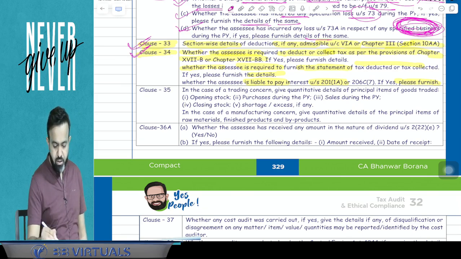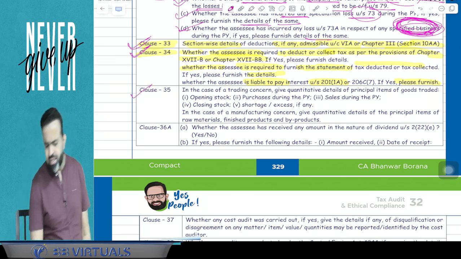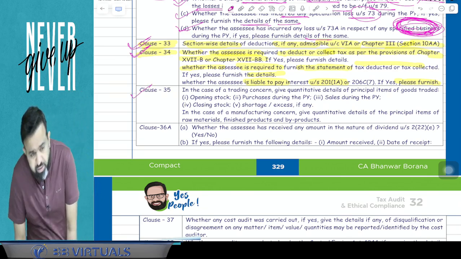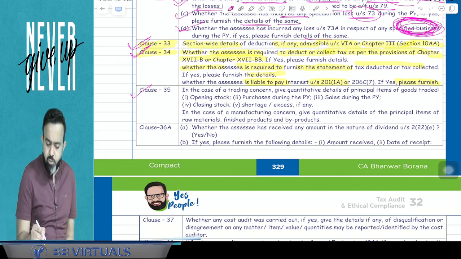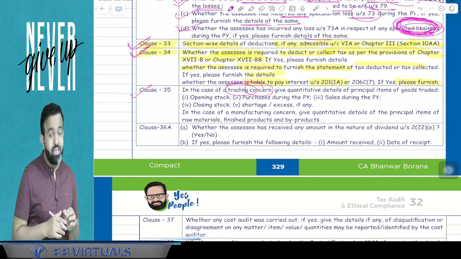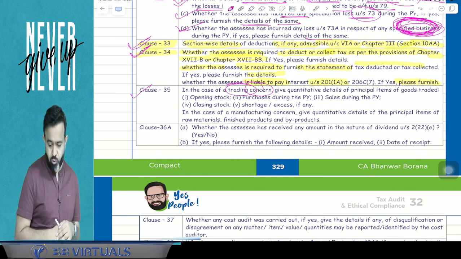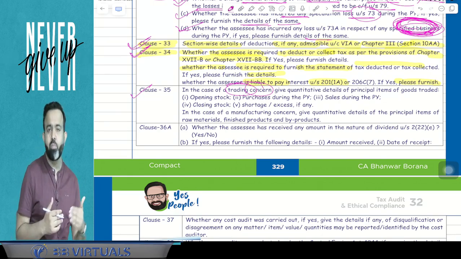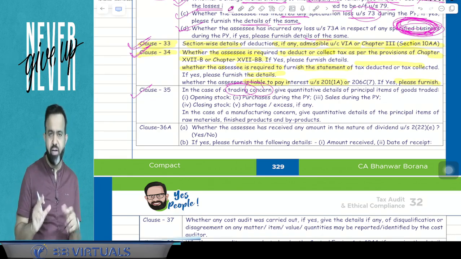Now guys, clause number 35, not more relevant. Clause number 35 says that, okay, in case of the trading concern, means suppose if you are engaged in the trading business, then you have to give the quantitative detail also, quantitative detail of your opening stock, closing stock, purchase and all.